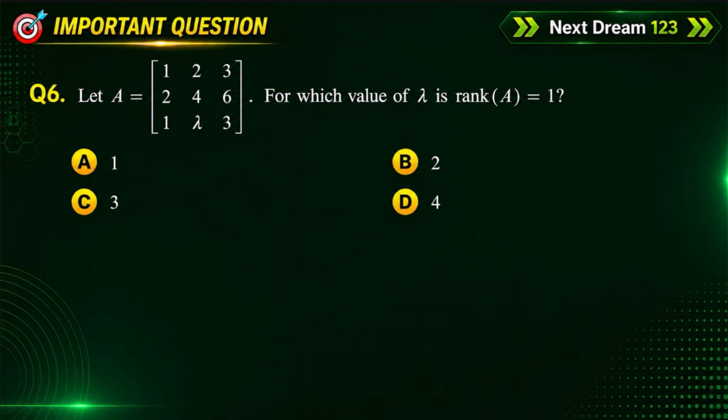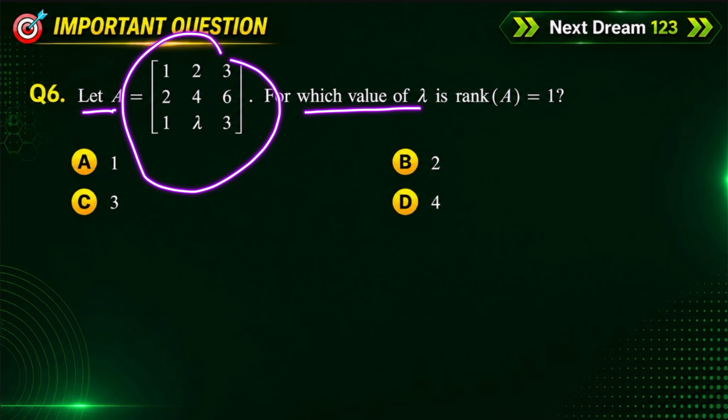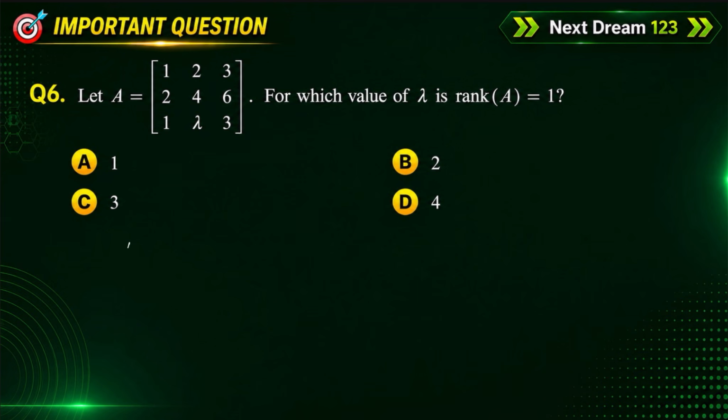Sixth one: let A be equal to this matrix given. For which value of lambda is the rank of A equal to 1? For this also there is a direct short trick. You always remember, if it is an n by n matrix, if determinant of A is equal to